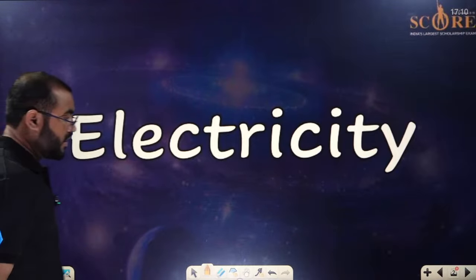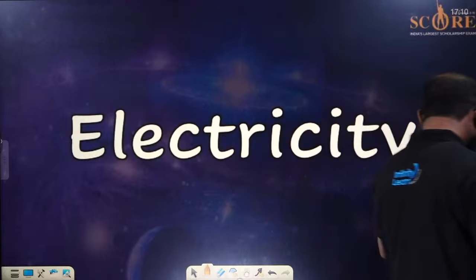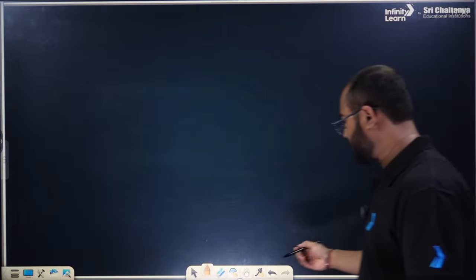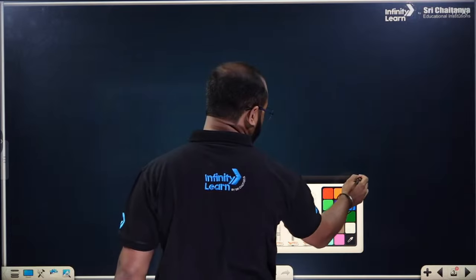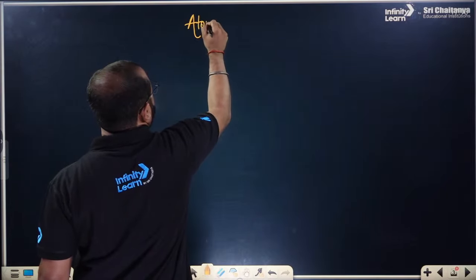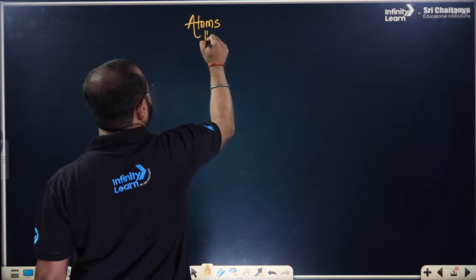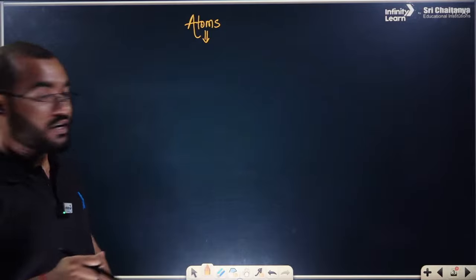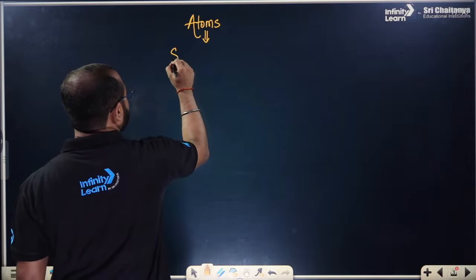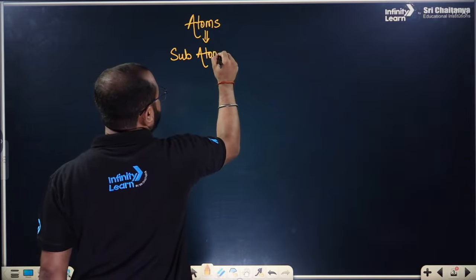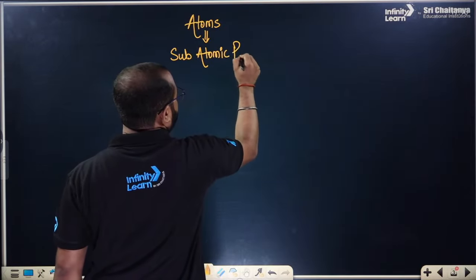So when we talk about the atoms, everyone, how can we define the atom? The atom is the smallest particle that we have learned, but further we have learned that it is also divided. How is it divided? It is divided into subatomic particles.